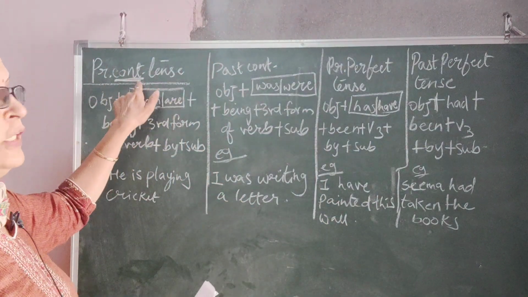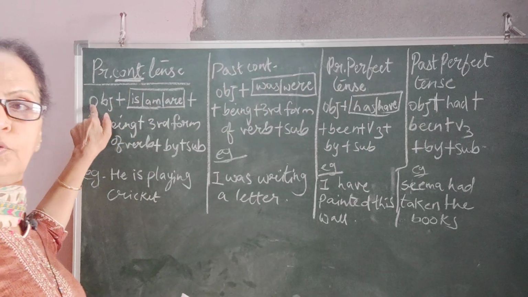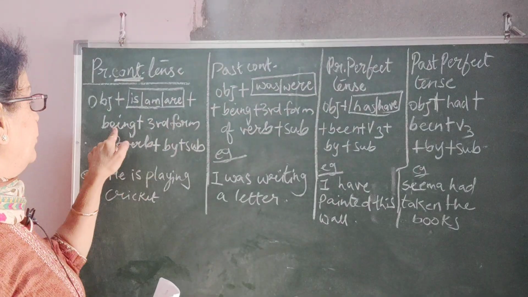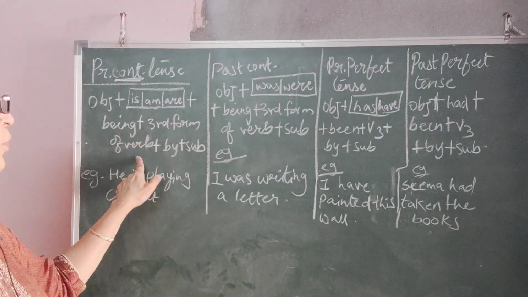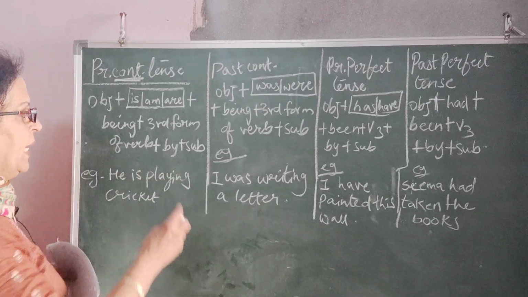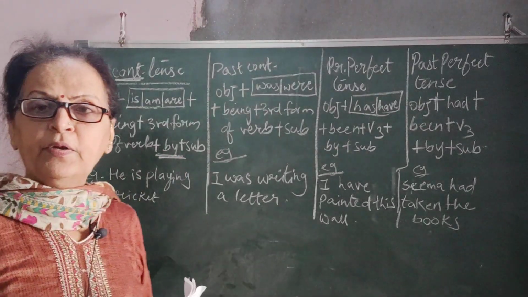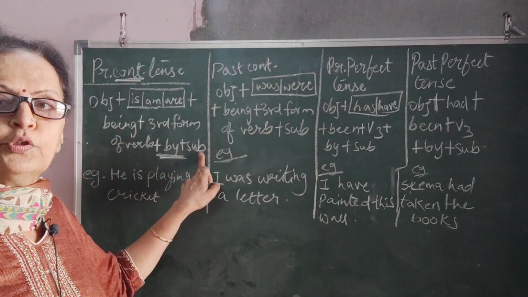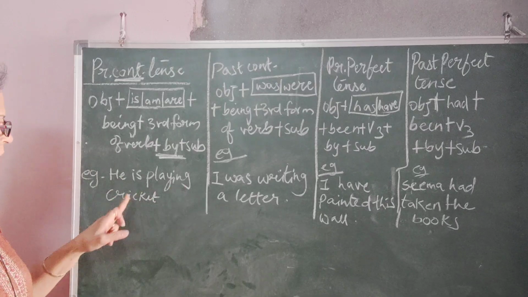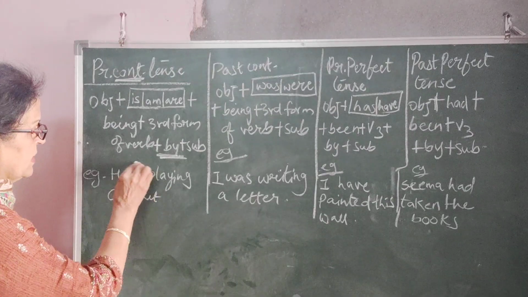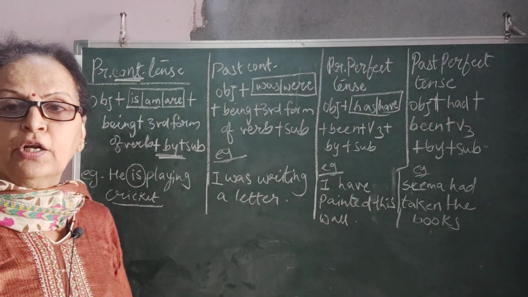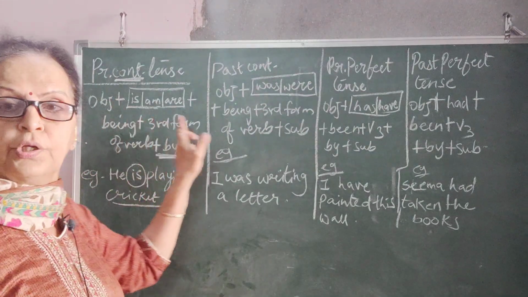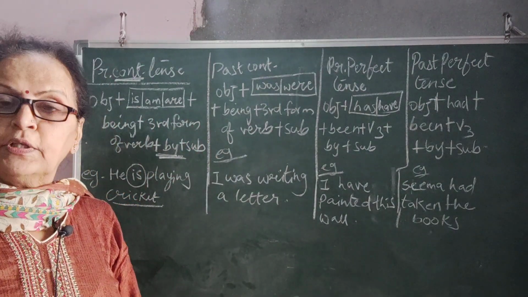So for present continuous tense, the rule is you have to put down the object first, then is, am, are, whatever is your verb, and with the being plus third form of verb plus by, which I told you in the previous sentences also is the difference, and then the subject. Suppose the example is given, he is playing cricket. So your verb is and your object is cricket. So what will the answer be? Object has to come forward. So you go according to the rule and your answer will be absolutely right.